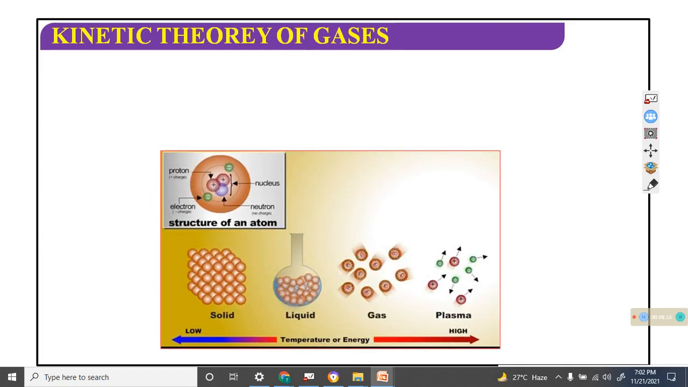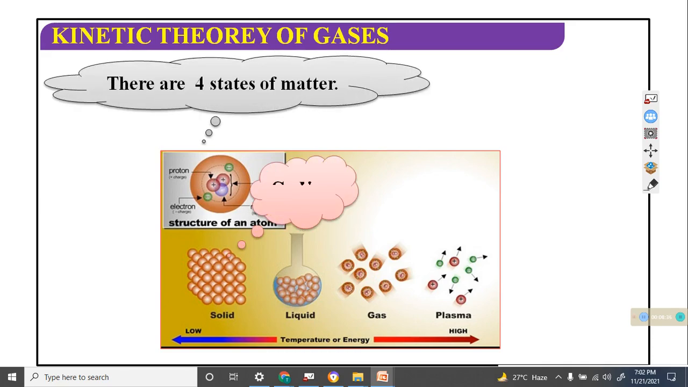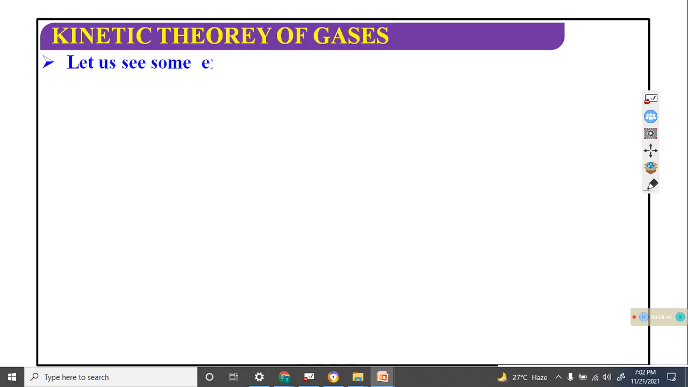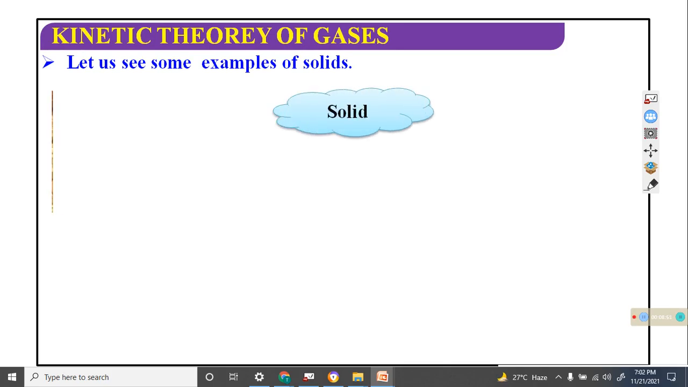Next, the structure: solid matter, liquid matter, gaseous matter, and plasma. Solid is at low temperature, and as the temperature increases, solid changes to liquid, then gas, and at the highest temperature it goes to plasma. There are four states of matter: solid, liquid, gaseous, and plasma.